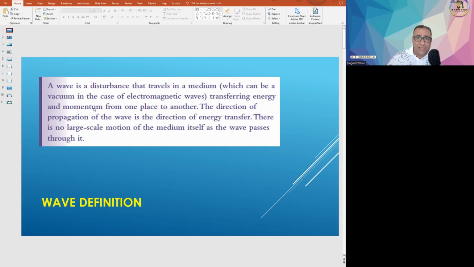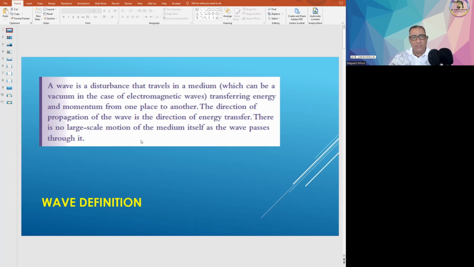The direction of propagation of the wave is the same as the direction of the energy transfer, which makes sense. And then there is a little bit of motion, not large scale, of the medium itself as the wave passes through it. I love this definition. The source is actually the Cambridge textbook, and it is a very complete definition.